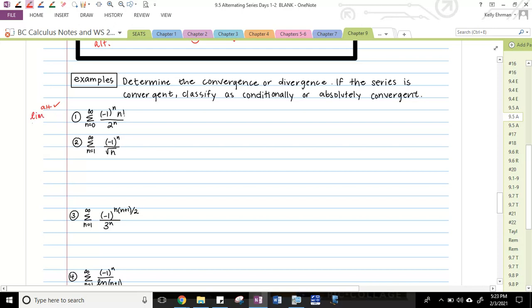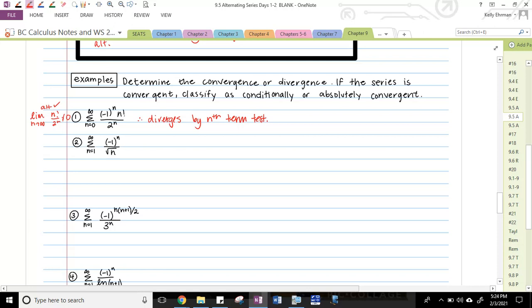The limit as n approaches infinity of, take off the alternating piece, n factorial over 2 to the n is not equal to 0. That's equal to infinity. So I can stop right here on number 1 and say, actually, this alternating series diverges by the nth term test.